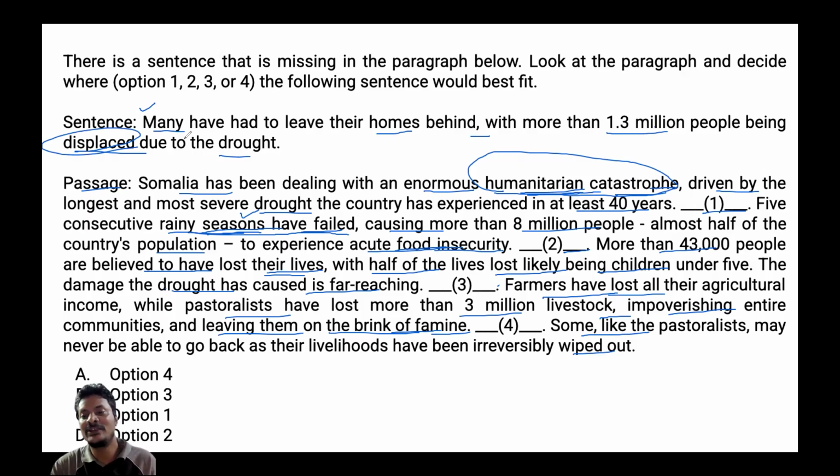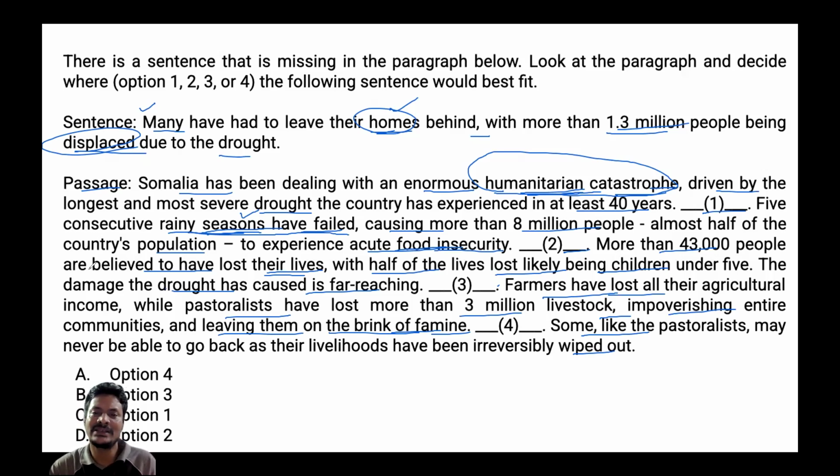It also talks about people leaving homes, and a consequence for communities. So you can say it indicates the human impact, right? It talks about people leaving homes, displacement, a consequence for communities, and the human impact.